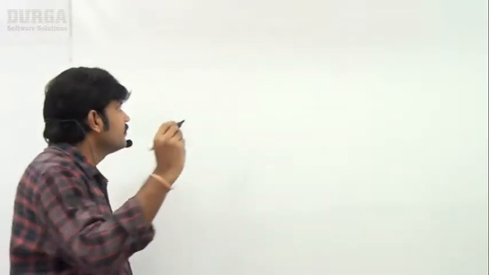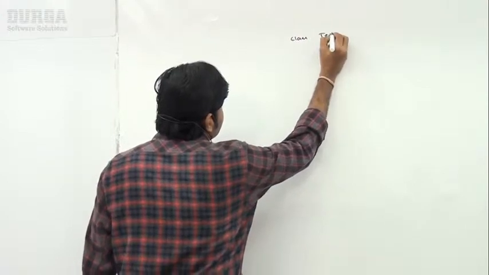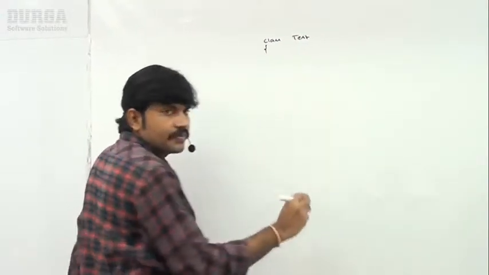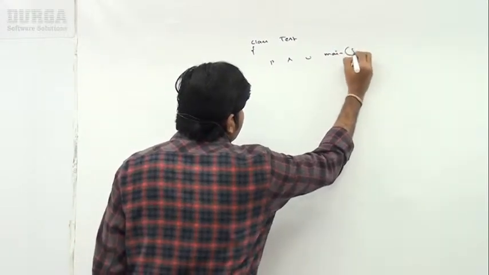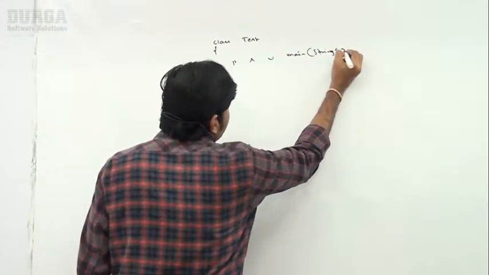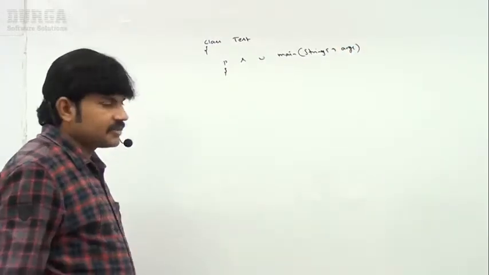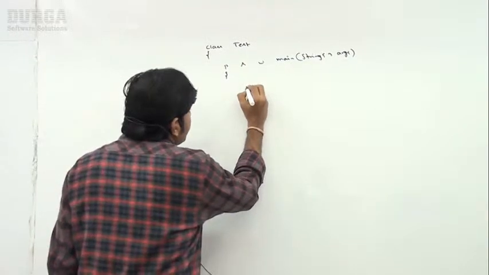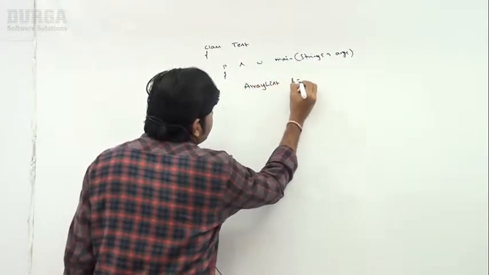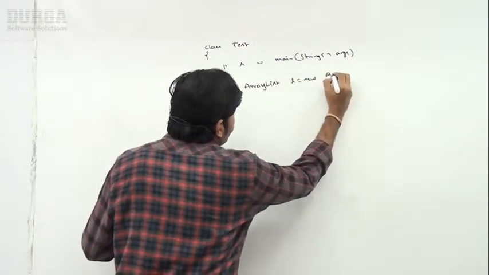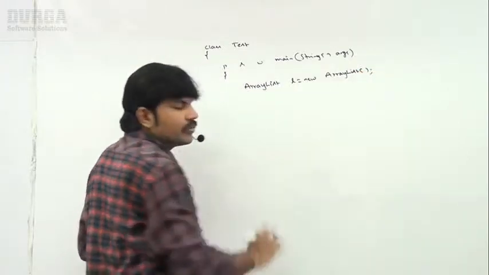Observe carefully, sir. I'm taking class Test, with the public static void main method, String array args. Here, ArrayList l is equal to new ArrayList.